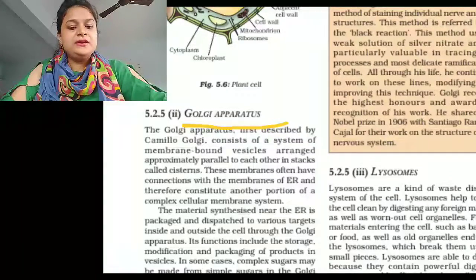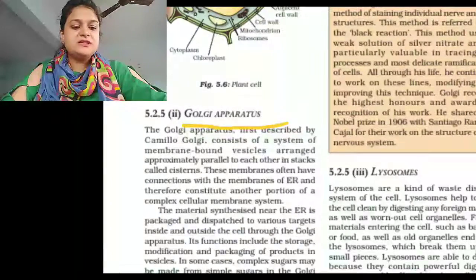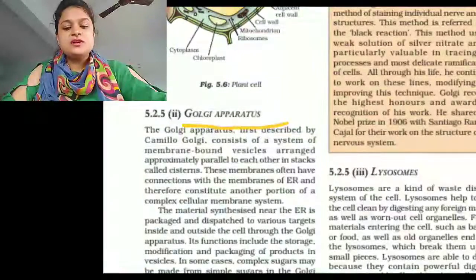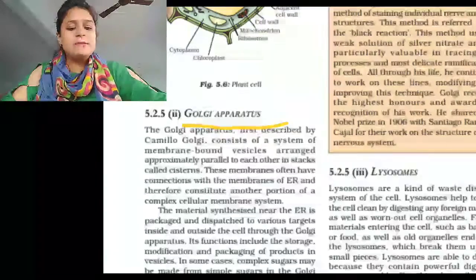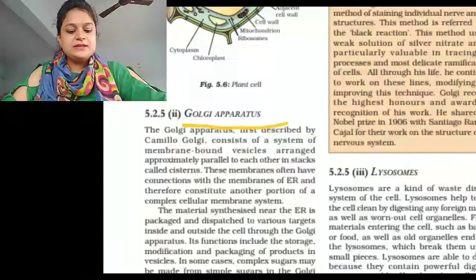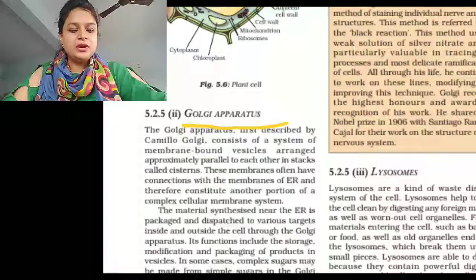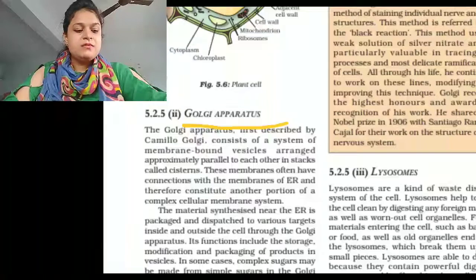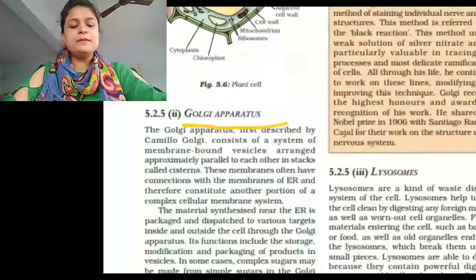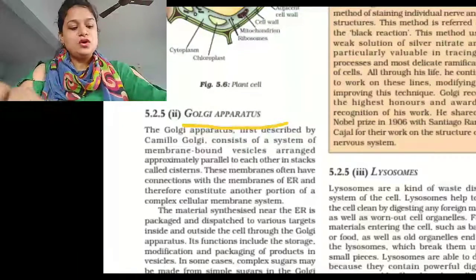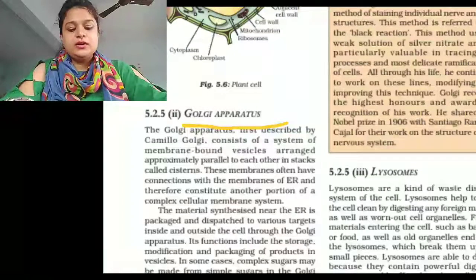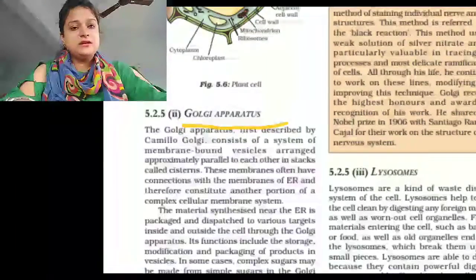Cisternae are formed at one end of a stack called the cis face of Golgi. Bubble-like vesicles are at the other face of the Golgi apparatus, called the trans face of Golgi. Golgi apparatus is absent in bacteria, blue-green algae, mature sperm, and red blood cells of mammals and other animals. Golgi apparatus arises from the membrane of smooth endoplasmic reticulum, which in turn originates from rough endoplasmic reticulum.